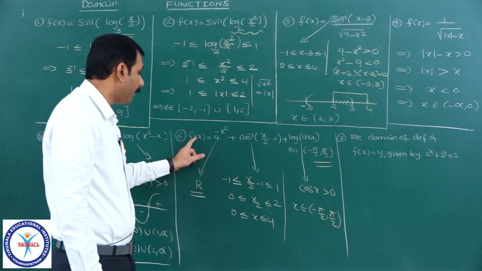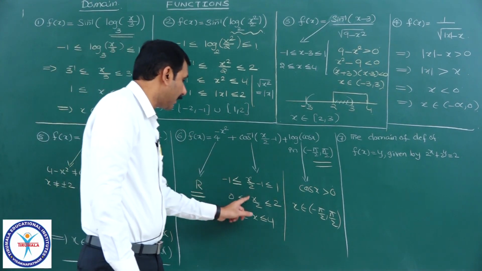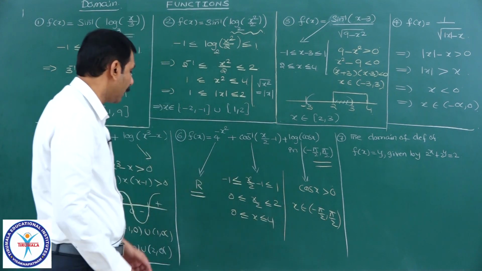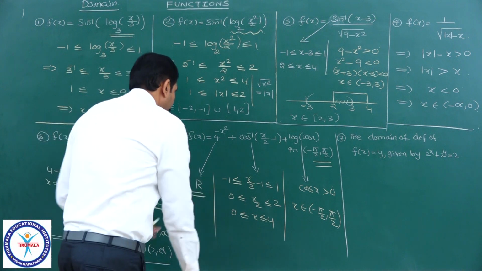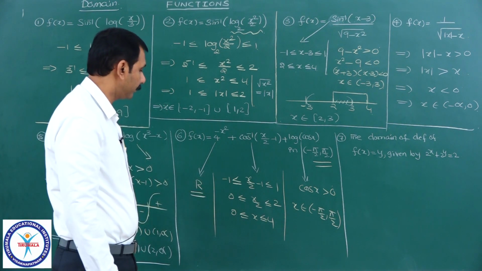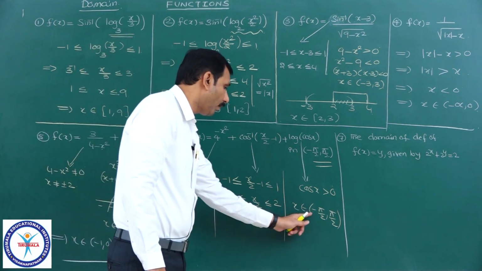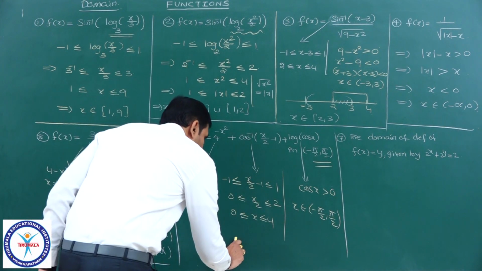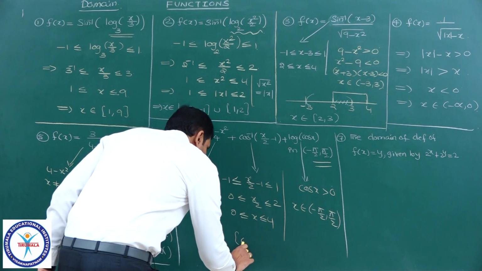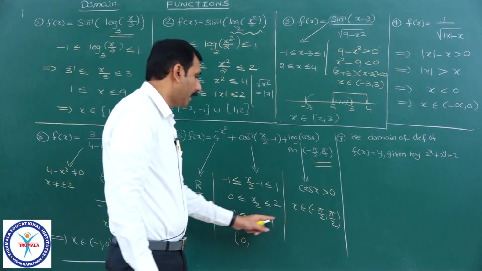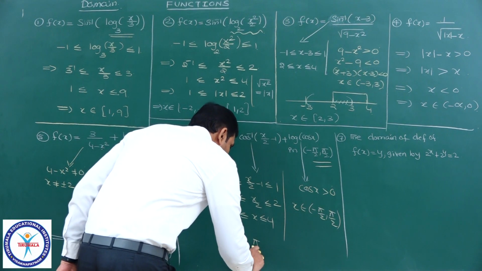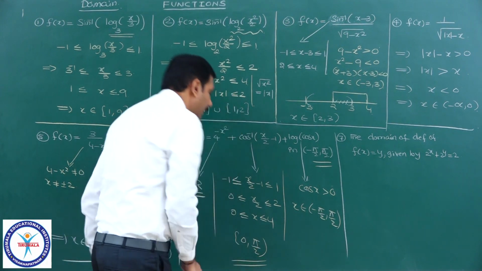Now the domain of this f of x means the intersection of all these, that is, the common values of all these. See here, here it is the complete real numbers, here it is 0 to 4, and minus pi by 2 to pi by 2. Therefore, what is the intersection you see here? Yes, closed 0, and here it is 4, and it is pi by 2 means open pi by 2 will be the domain of this function.